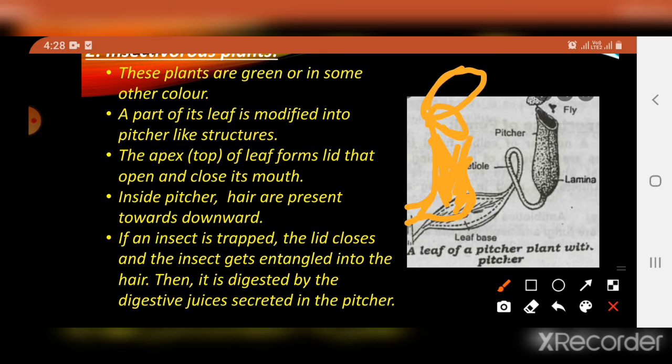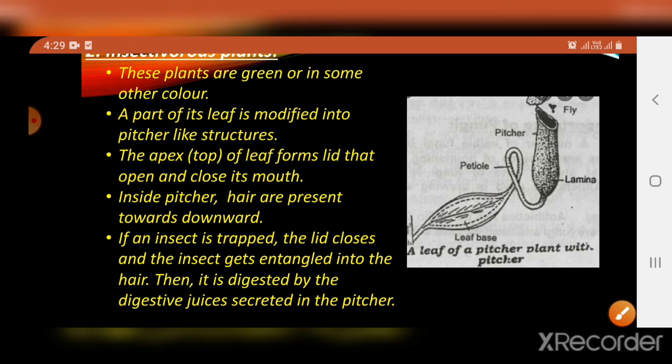If an insect sits over here, then the lid automatically closes and the insect is directed towards the inside, and inside that it secretes digestive juices. Okay, it secretes digestive juices inside the pitcher.